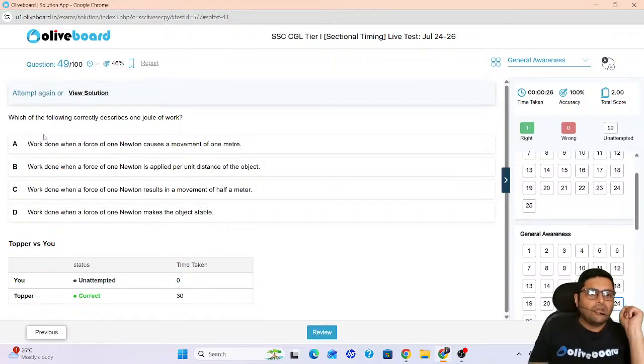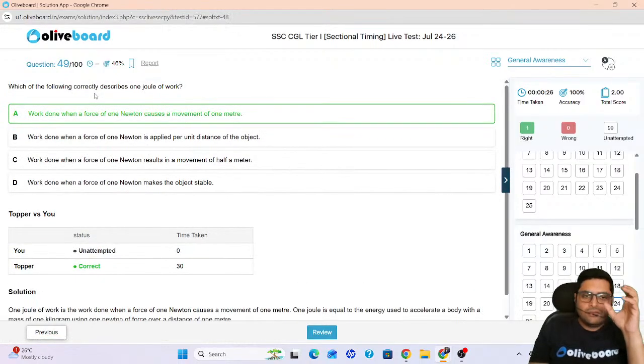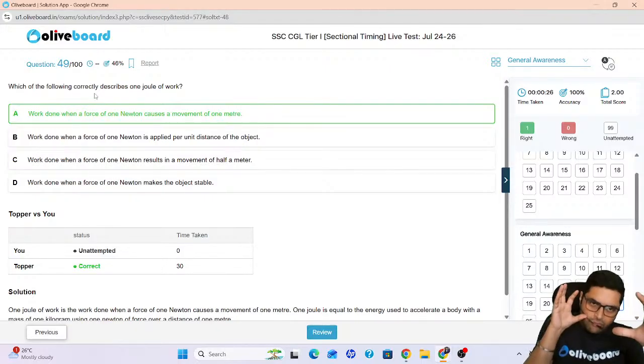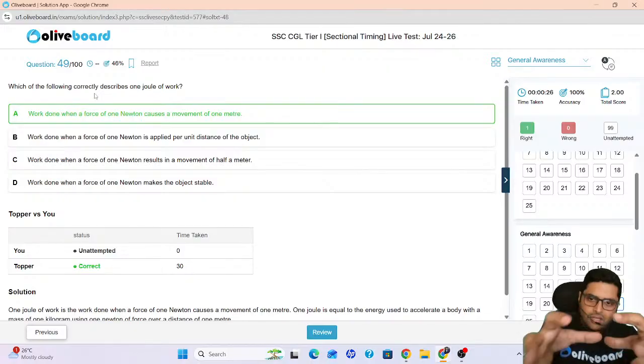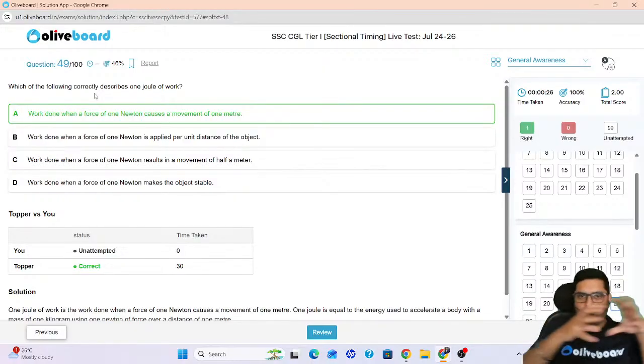Next we have, which of the following correctly describes one joule of work? Very simple question. If you know the basics, if you're revising GS, then it's an easy question. What is it? Tell me. Which one? So when I apply a force of 1 Newton to move an object by 1 meter.